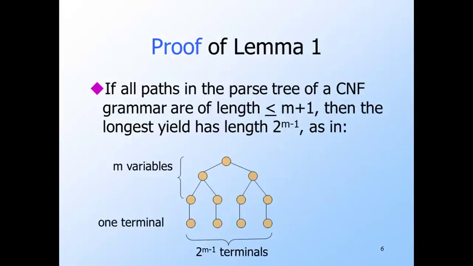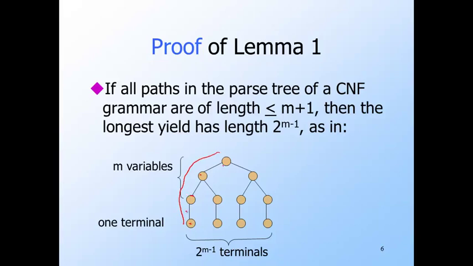We'll actually prove the contrapositive. That is, suppose there is a parse tree Z with no path longer than m plus 1. Such a path has m nodes labeled by variables at the top, or the beginning, and 1 node labeled by a terminal at the end. That is, here is a typical path. It will have variables here, here, and here, and then a terminal there.